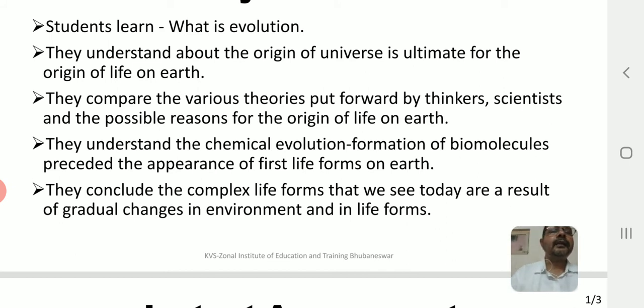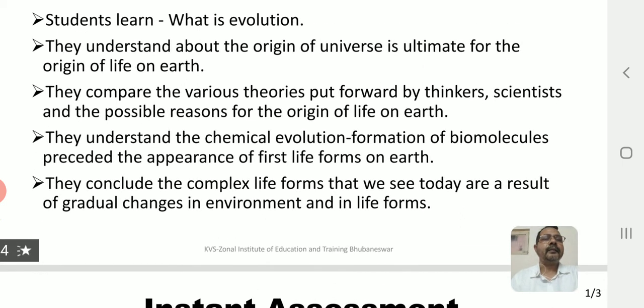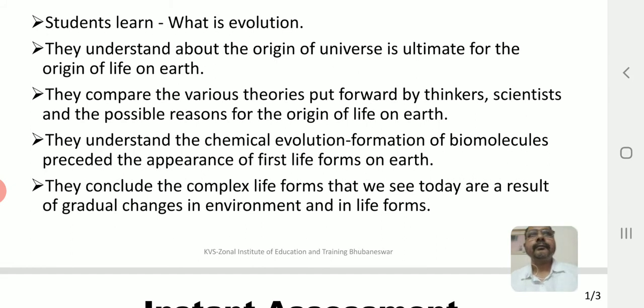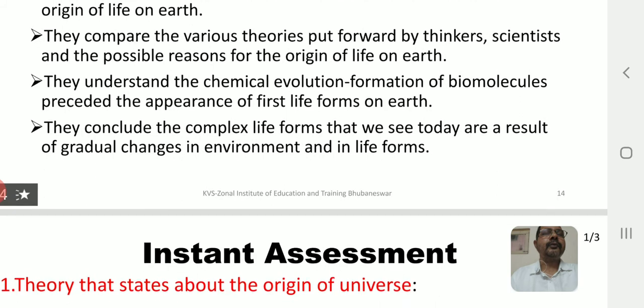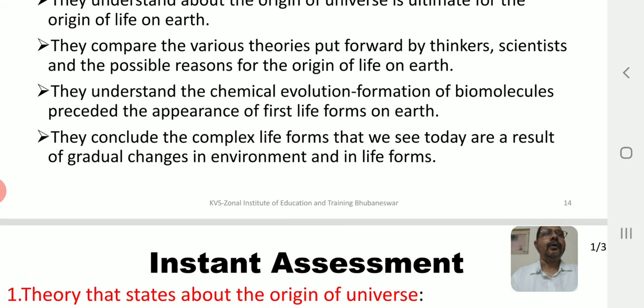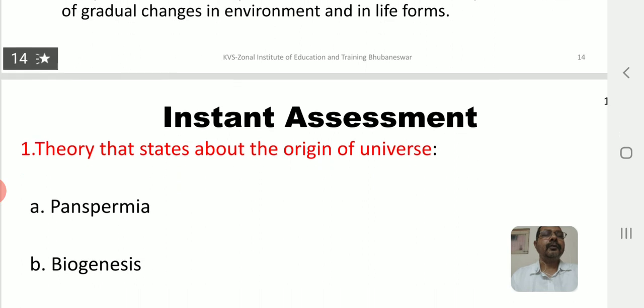You understood chemical evolution: the formation of biomolecules preceded the appearance of life forms on earth, isn't it? According to J.B.S. Haldane and Oparin, chemical evolution preceded the origin of life forms on earth. They concluded that the complex life forms we see today, the complexity and diversity of about 1.7 to 1.8 million species that we find today, are all the result of gradual changes in the environment and in the life forms.